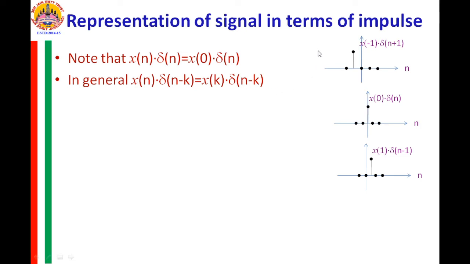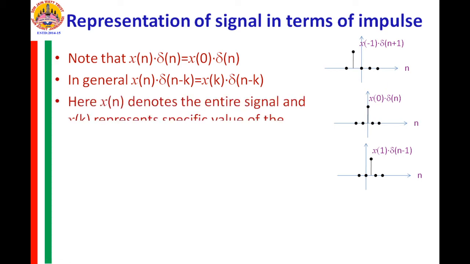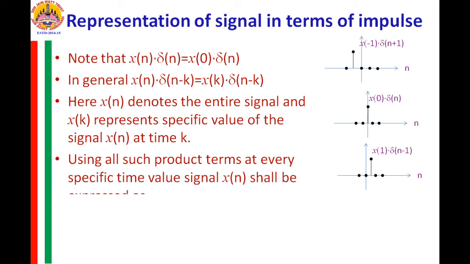Now, if I add all such products, where k varies over various values, this represents the superposition of all these shifted impulses at every instant k, which may vary from minus infinity to plus infinity, and denotes the entire signal x of n.